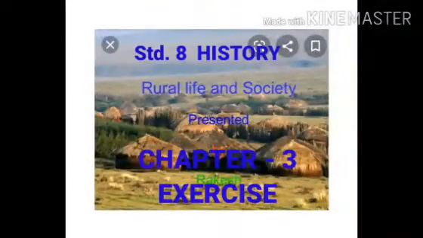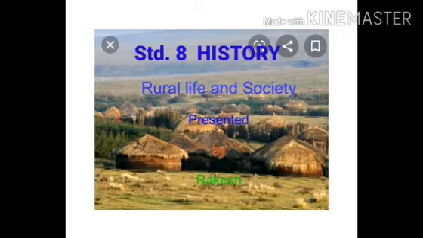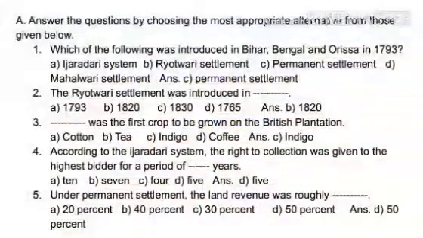So, children, we are having Standard 8 History. Topic: Rural Life and Society. Chapter 3. Today we will have exercise. Exercise A. Answer the questions by choosing the most appropriate alternative from those given below.